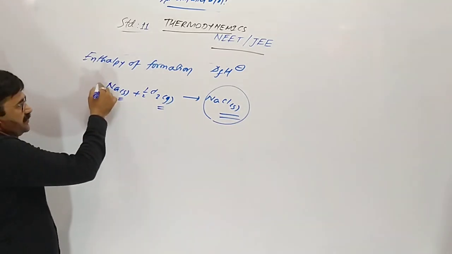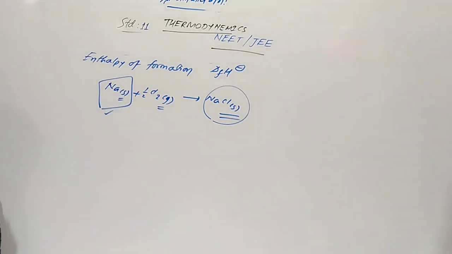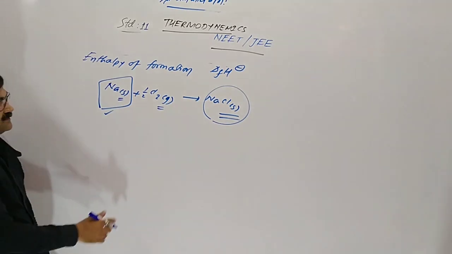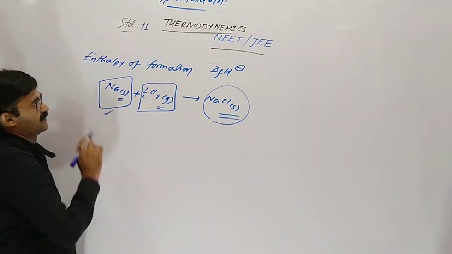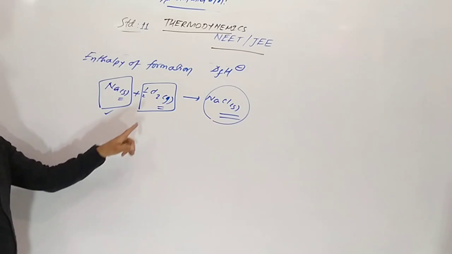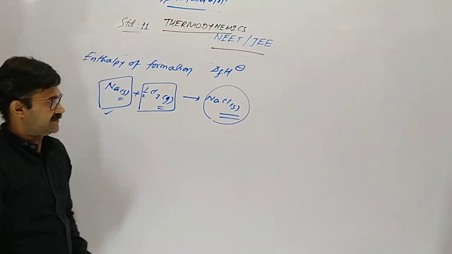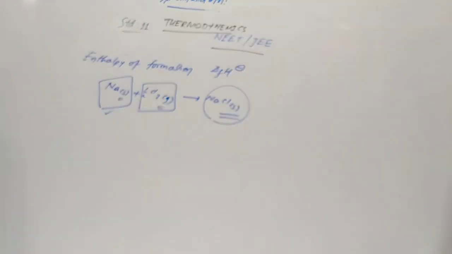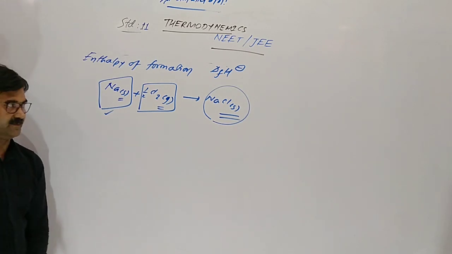At room temperature, sodium is solid, so it is the standard form. At room temperature and pressure, chlorine is gas, so it is the standard. And heat released is called formation enthalpy.